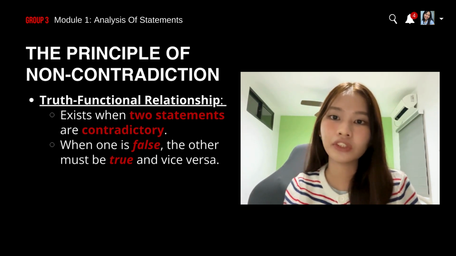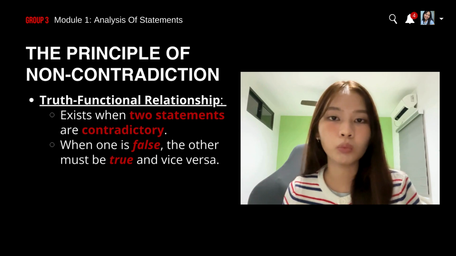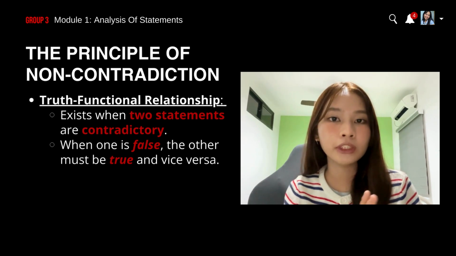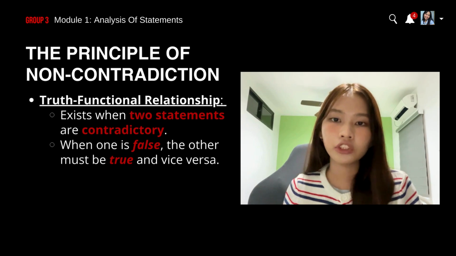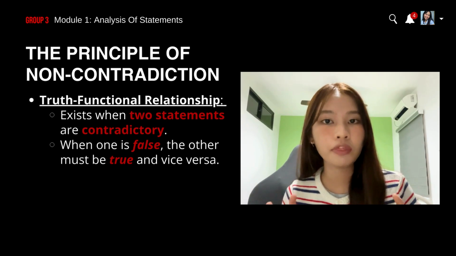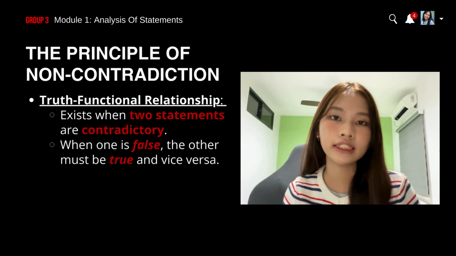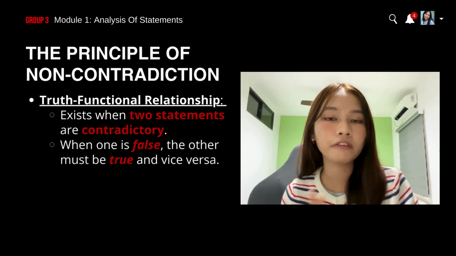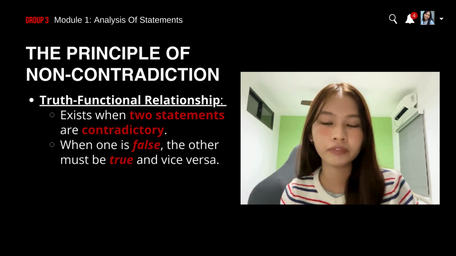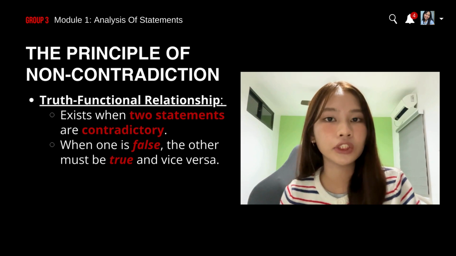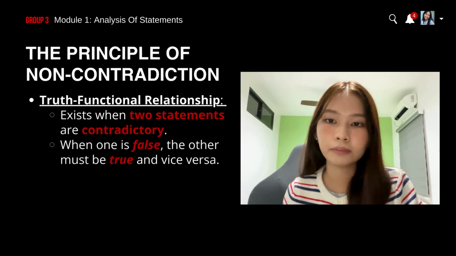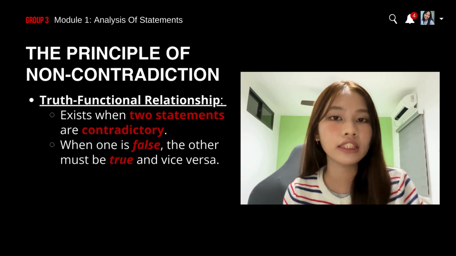When two statements are contradictory, this means that when one is false, the other must be true and vice versa. Logicians call this relationship truth functional. This means that a statement being true or false is directly determined by the truth or falsity of the other statement. This relationship is essential in logical reasoning as it helps to establish clear and consistent arguments.